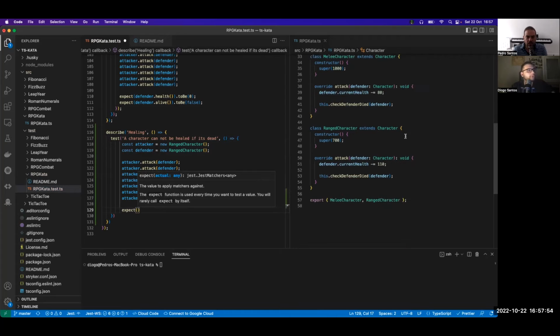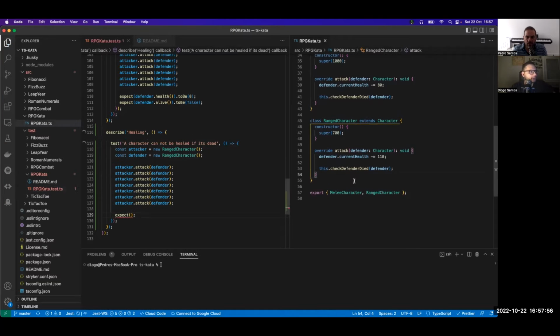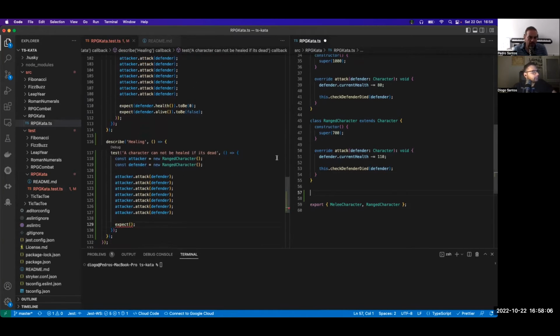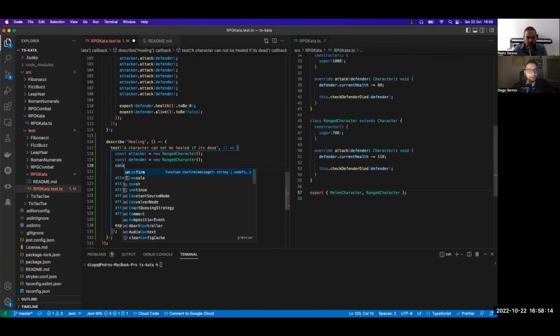Let's create a healer. To create a new class. But before we do that, let's create a const healer. Or only healers? No, anyone can heal. So it can be a ranged or a melee. It doesn't matter. We don't need a new one. But let's create a healer in there. It can be any one of them, whatever you want.